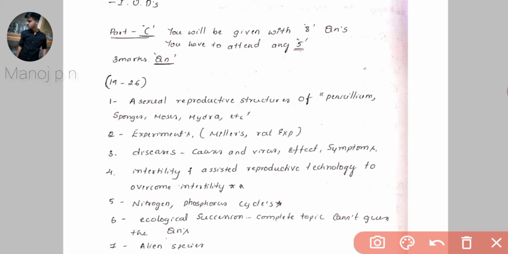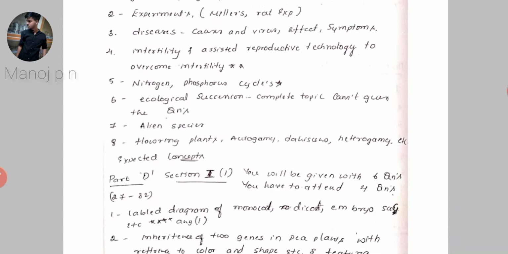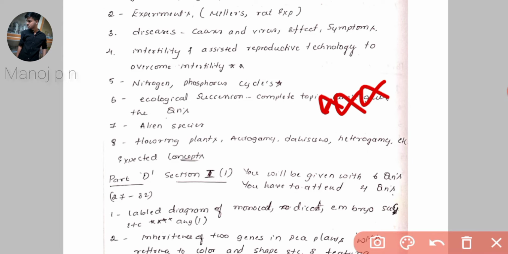And then infertility and the associated reproductive technologies to overcome that particular infertility, and the nitrogen and phosphorus cycles, and ecological successions. This is the most tricky part for you, and there is a lot, and you have to learn all the topics. If you learn this, definitely you can write these 3 mark questions.